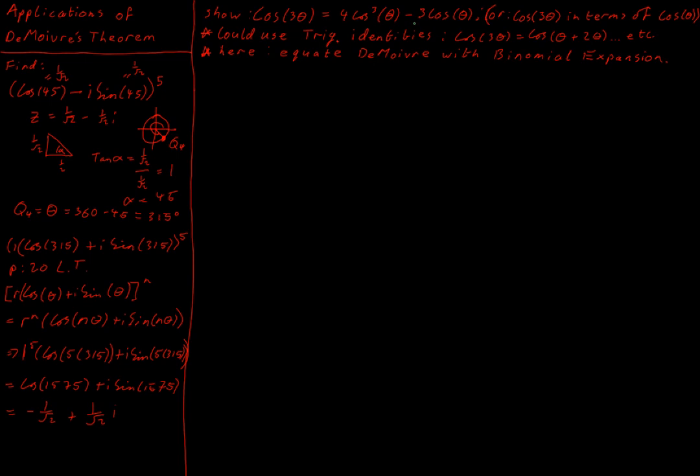But it can be faster, particularly if they give you a larger number. So if they ask you cos of 4 theta or something like that, it becomes quicker to try and use De Moivre's theorem in consort with the binomial expansion, both of them on page 20 in your log tables, to get these relationships. And we're going to look at how we do that now. But again, if you see a question like this, you are perfectly entitled to use trigonometric identities on pages 14 and 15 in your log tables, but we can also use this method of combining De Moivre with the binomial expansion formula on page 20 in our log tables.